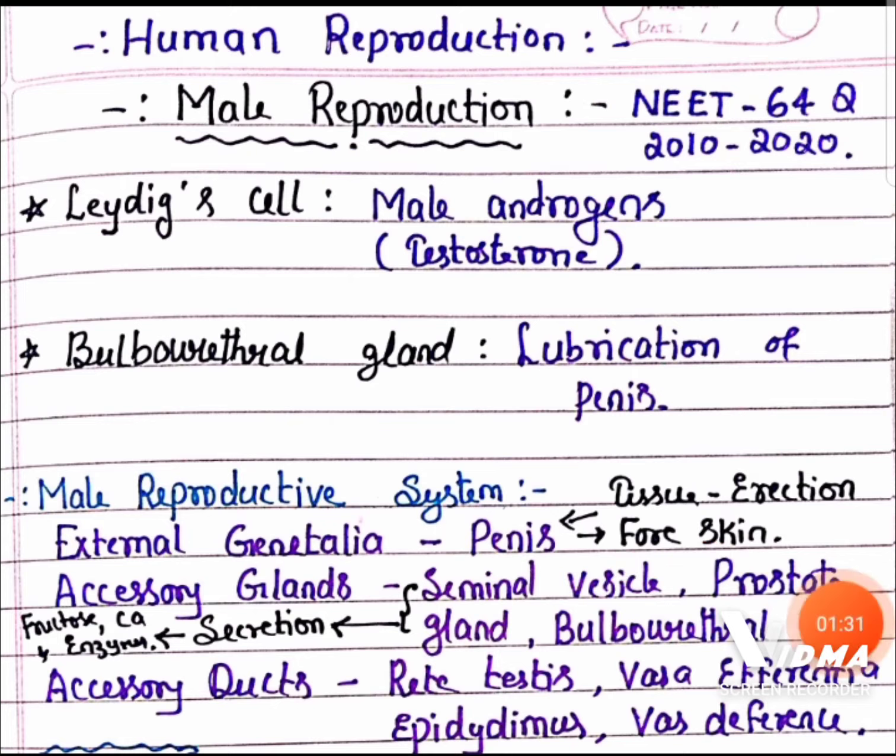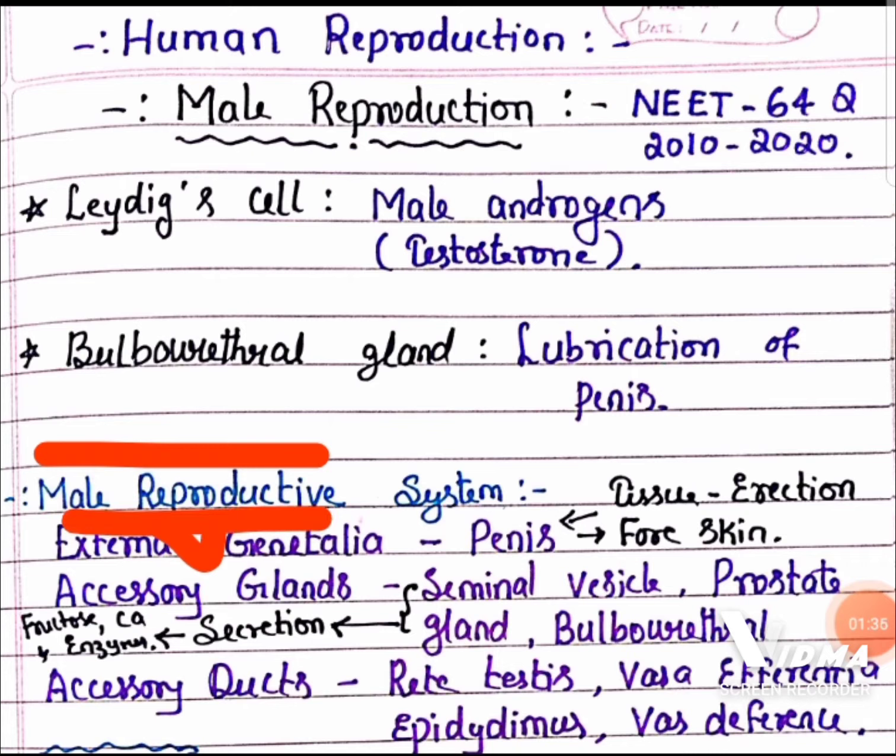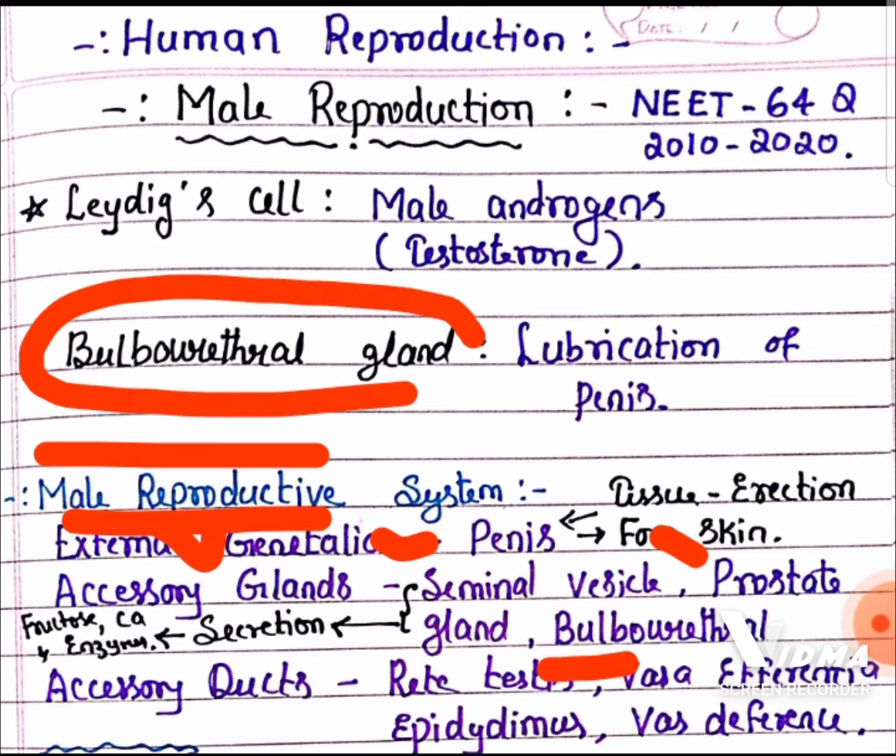Remember, the accessory glands of the male reproductive system include the seminal vesicle, prostate gland, and bulbourethral gland. Here I have mentioned the function of the bulbourethral gland: it helps in the lubrication of the penis during coitus.